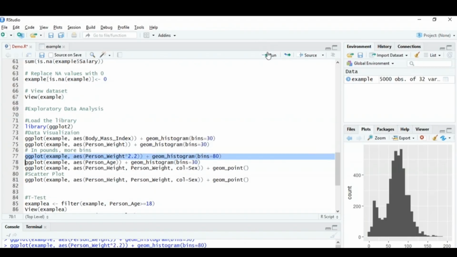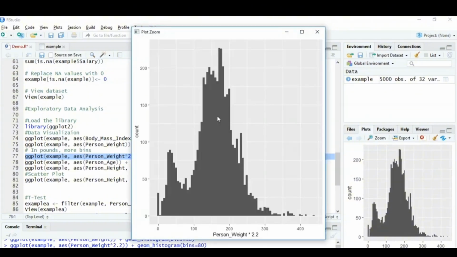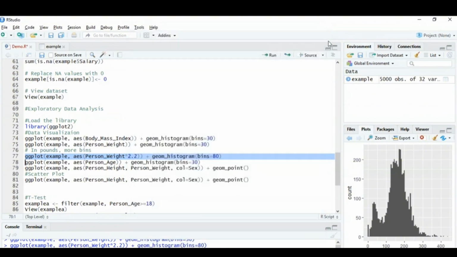So I'll just run this particular command, and then we'll zoom in. You can see that the weight around 150 to 200 lbs has the maximum number of counts. If you keep zooming in and keep increasing the bins, you'll see the outputs more clearly, right? So that was about this plot, guys.